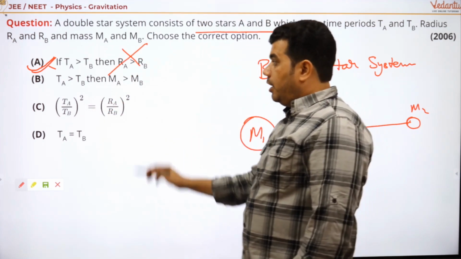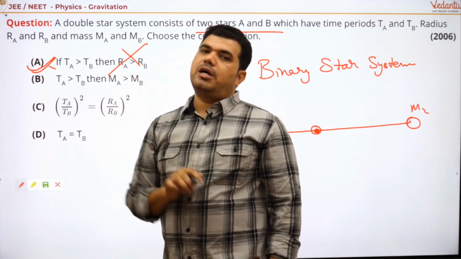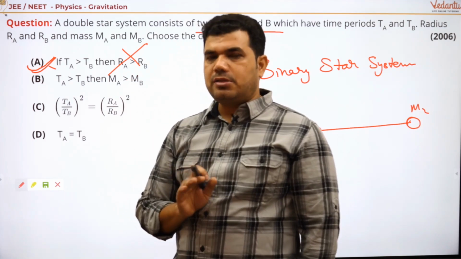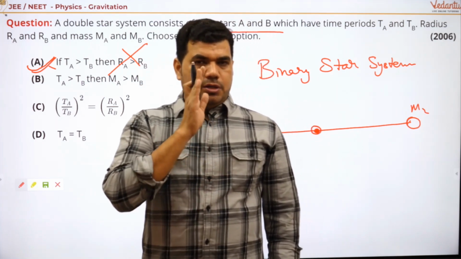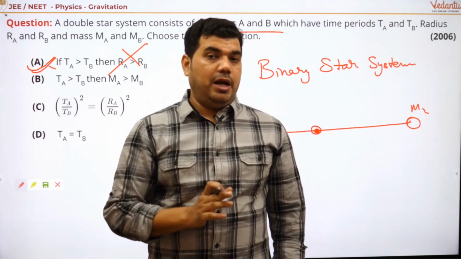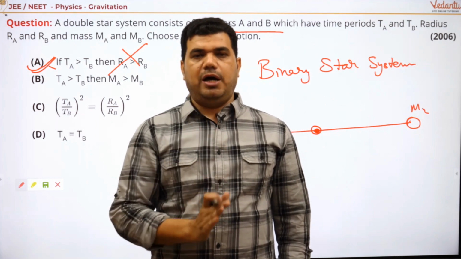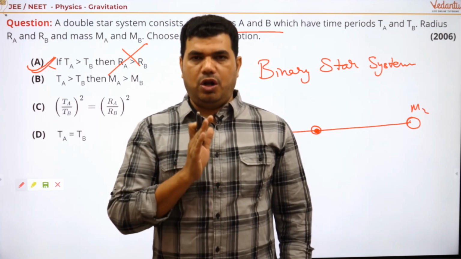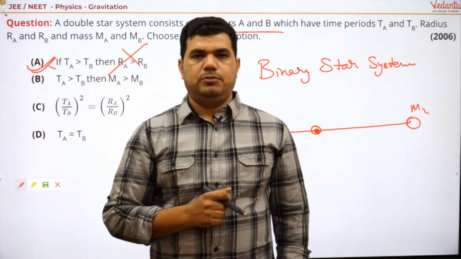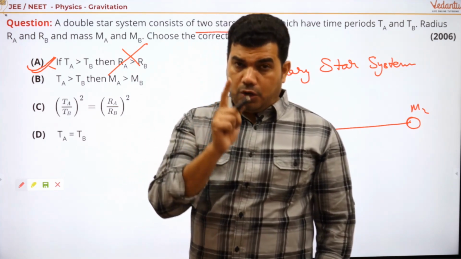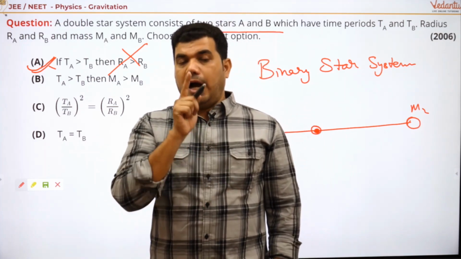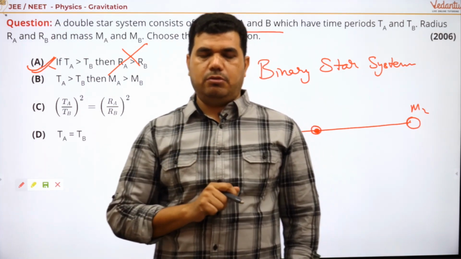Because this is a binary star system. In a binary star system, the stars are always revolving around their center of mass, right?